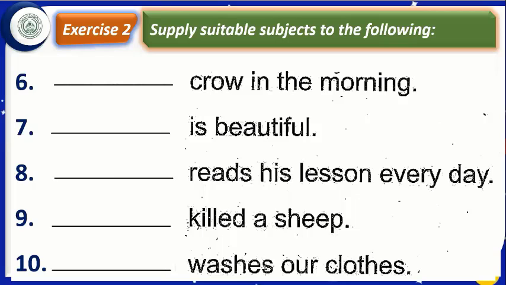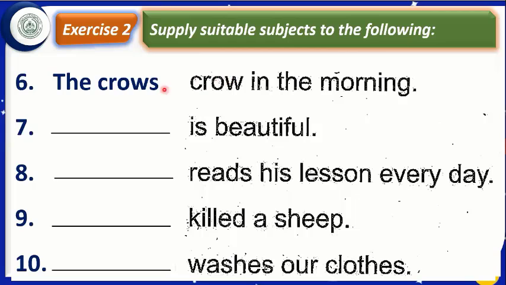In number 6, it is written, crow in the morning. You have to decide here what will be here, the crow or the crows. The crows. Why shall we write here the crows? Because there is no S with the first form of the verb. When there is no S with the first form of the verb, this is called plural verb.